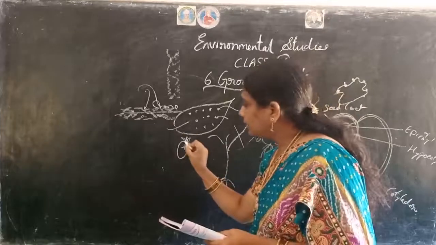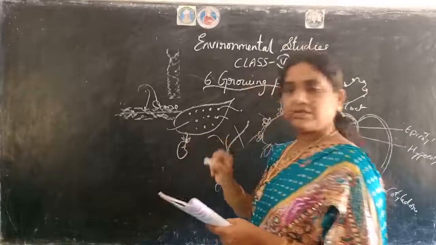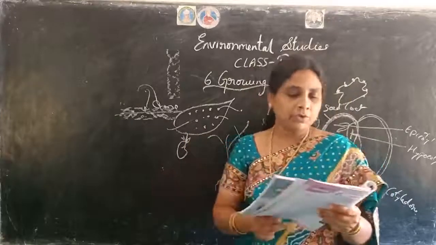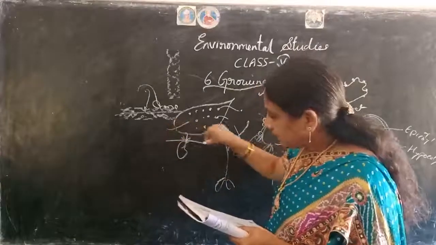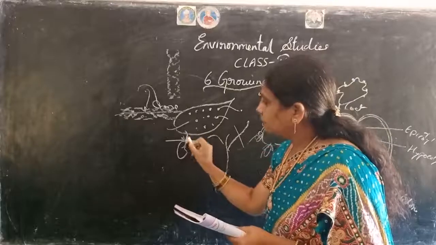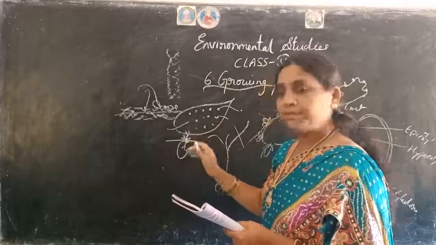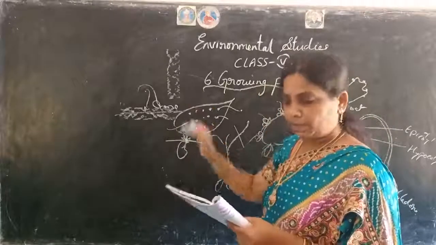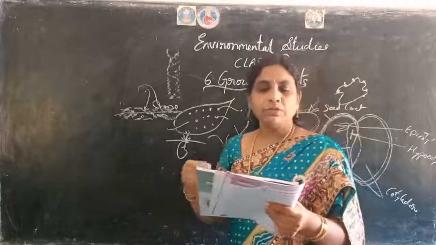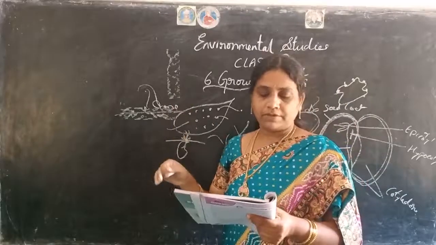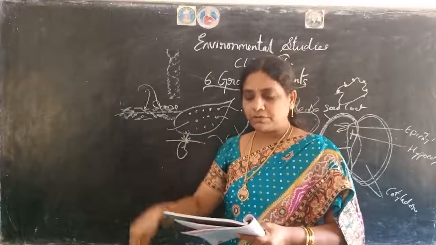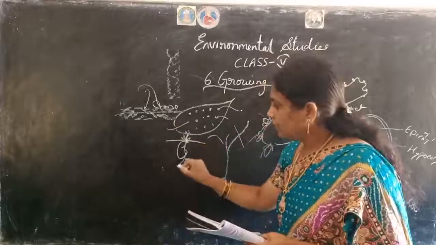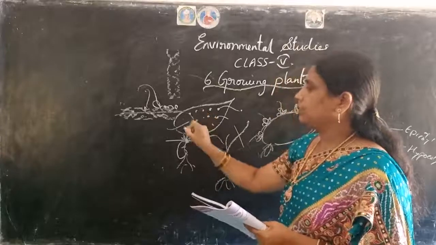ఇలాగా ఓపెన్ అవుతుంది, సీడ్ ఓపెన్ అయిన తర్వాత చిన్న మొలకలు లాగా వస్తాయి. ఓకే, the baby shoot grows above the ground to form the stem. సపోజ్ ఇది the ground, seed ఎక్కడ పెట్టామనుకోండి, that one the baby shoot ఏమవుతుంది, it will start growing from the ground. ఇక్కడ నుంచి ఇలాగ ఎదగడం మొదలు పెడుతుంది. Leaves and flowers, while the baby root grows into the ground to form the roots. మిగిలింది ఏమవుతుంది, to form the roots down వెళ్ళిపోతుంది and this will grow up.